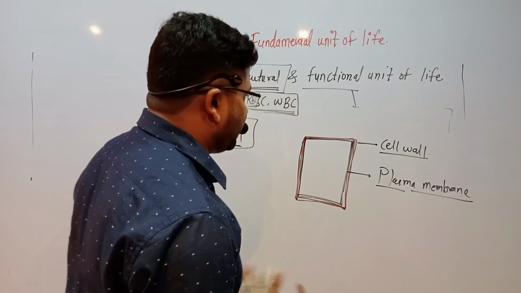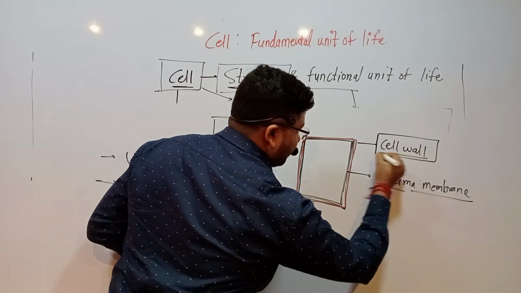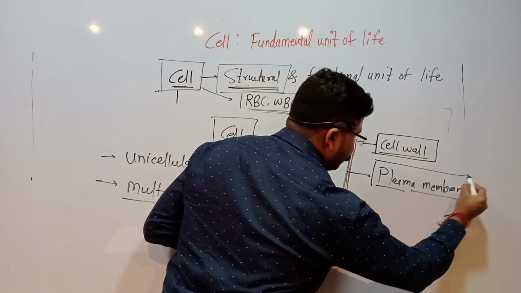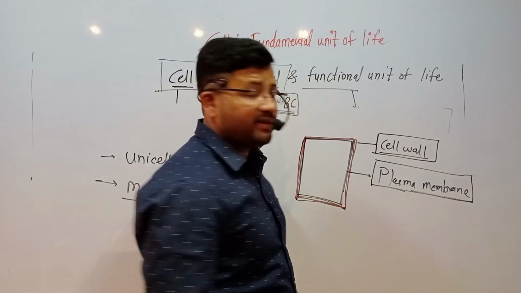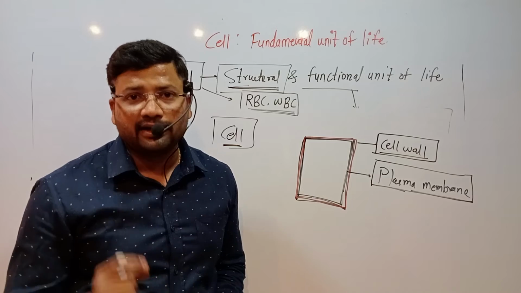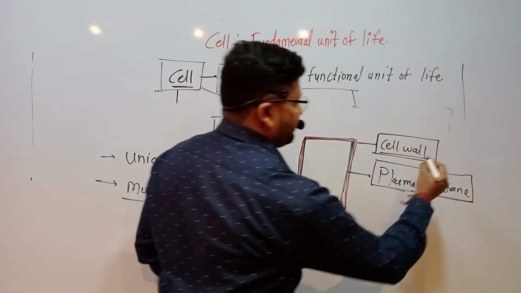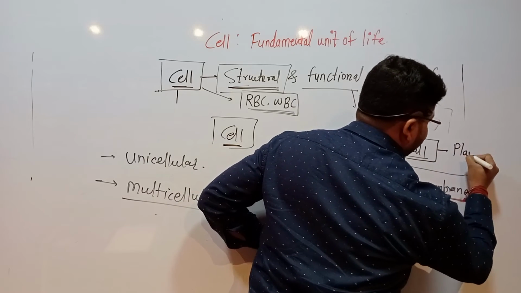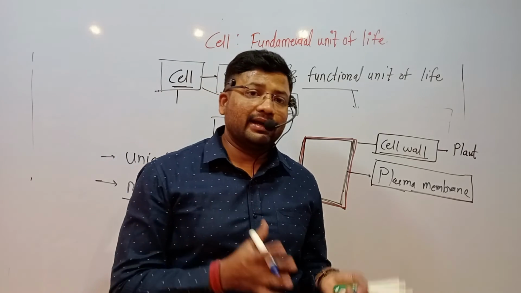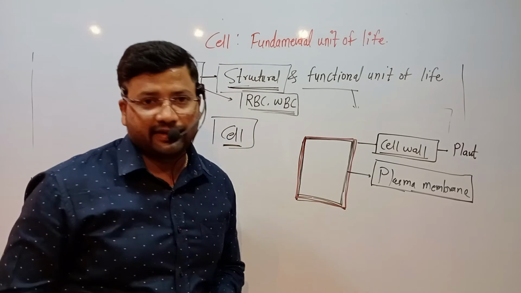Now if we study the plant cell, the outermost structure is the cell wall, and if it is the animal cell, the outermost structure is the plasma membrane. Means any type of cell in our body is an animal cell, and in an animal cell there is no cell wall. The cell wall is present in plant cells and fungal cells, depending upon their structure and functions.